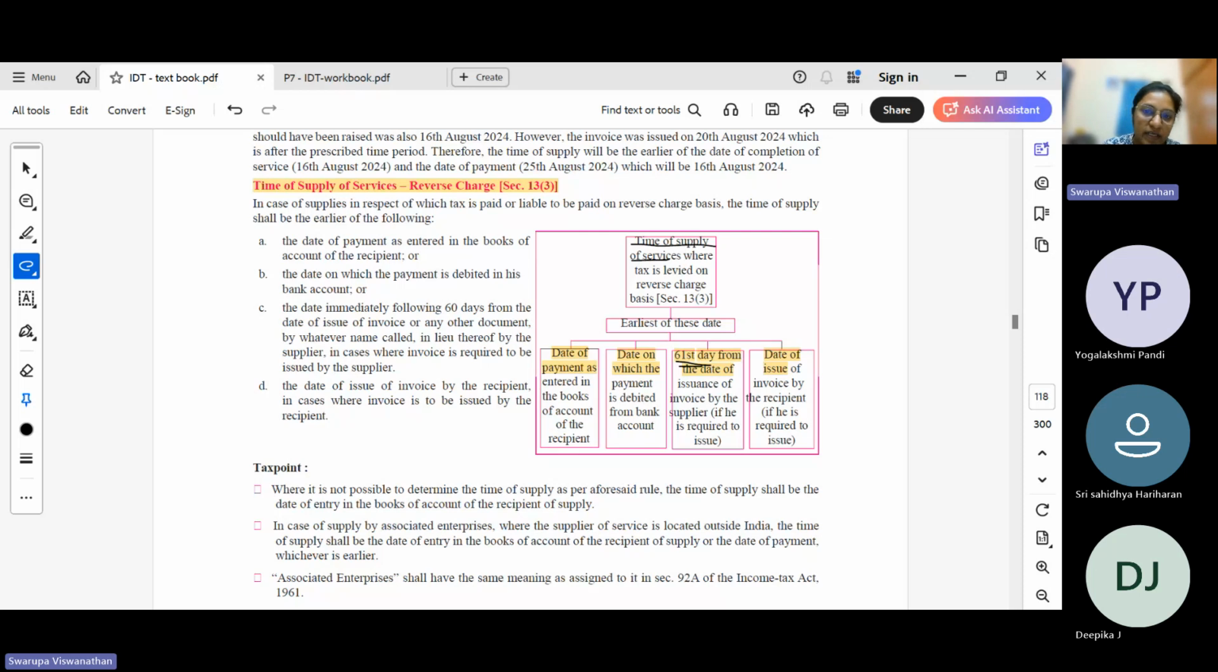So date of payment is there in both goods as well as service. Okay. 61 days from the date of issuance of invoice in case of service, and in case of goods, it is 31.